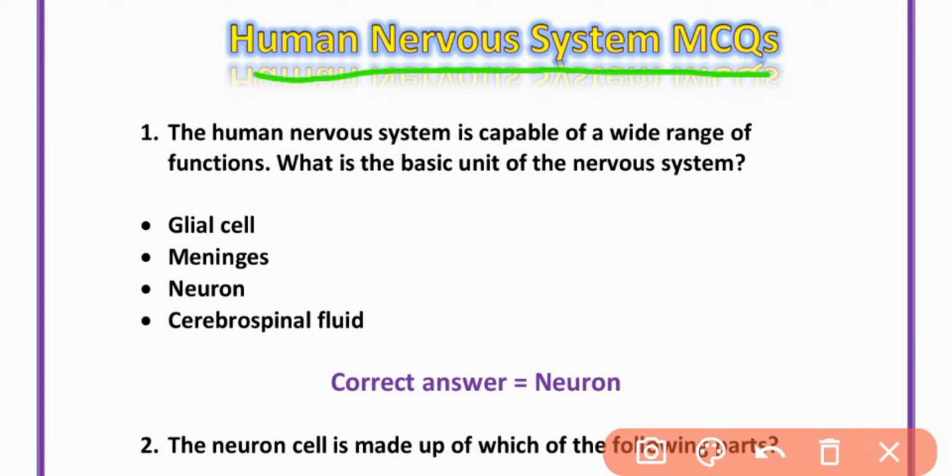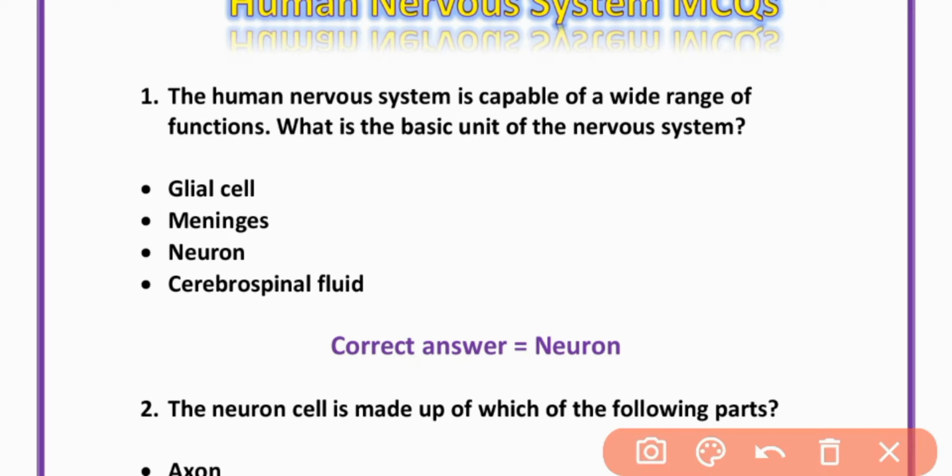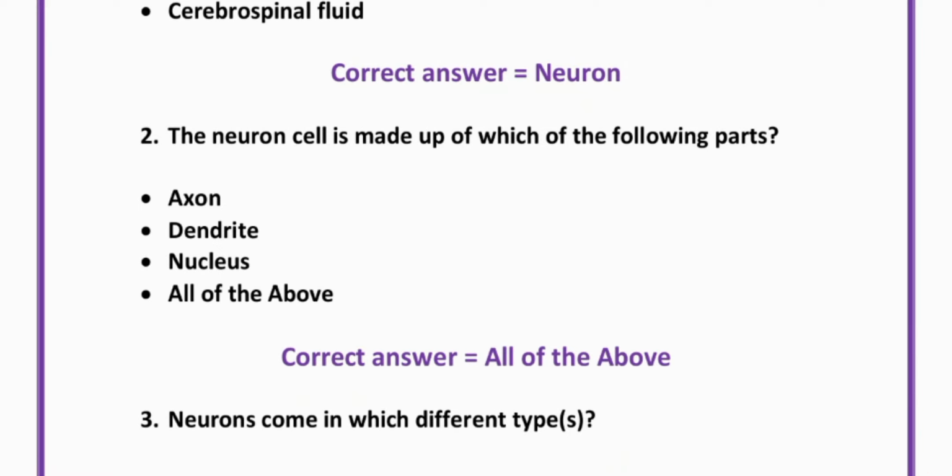Human nervous system MCQs. MCQ number 1. The human nervous system is capable of a wide range of functions. What is the basic unit of the nervous system? Correct option is neuron. Neuron is the basic unit of the nervous system. Option C is correct.